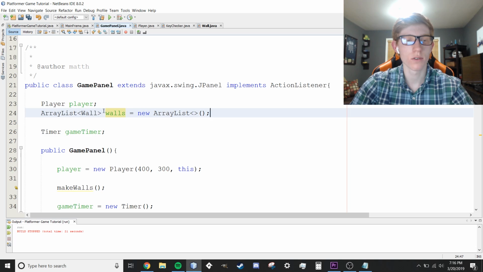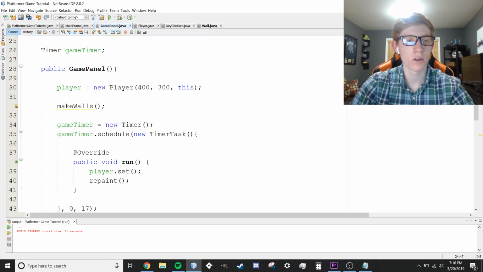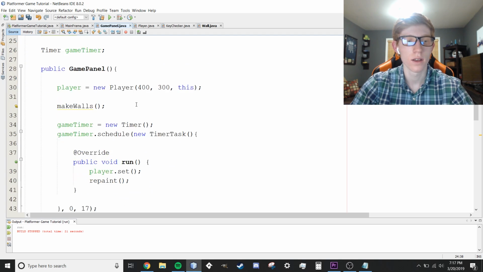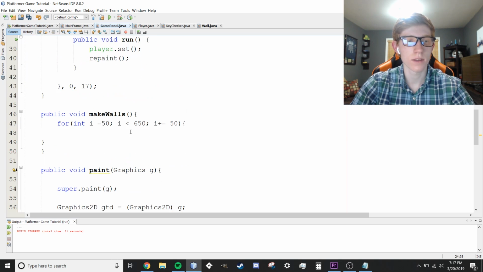So there's the walls array list. And now if we go back down, first we need to actually create an instance of the walls array list. Or no, we do it right here, equals new array list. So we're all good. So within our make walls method, within this for loop,